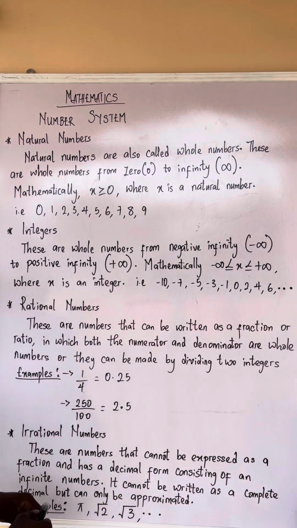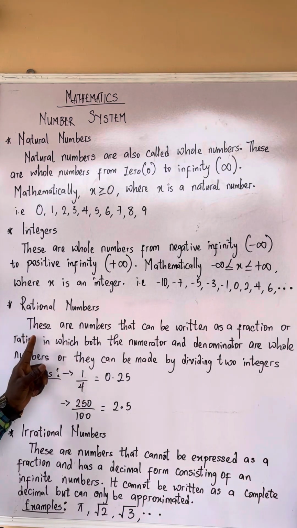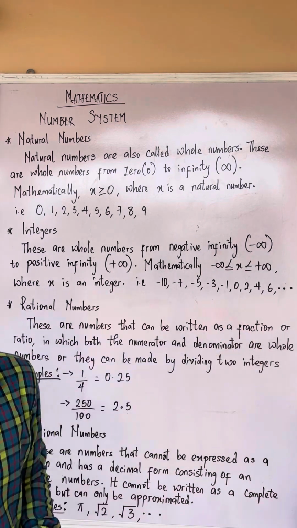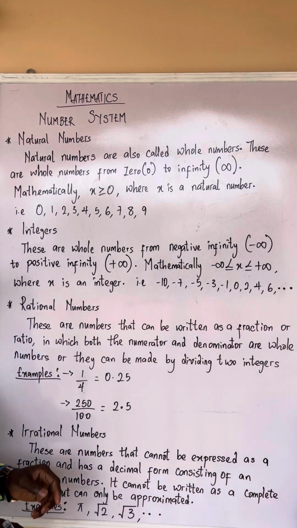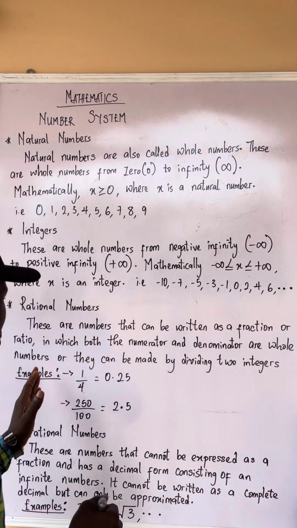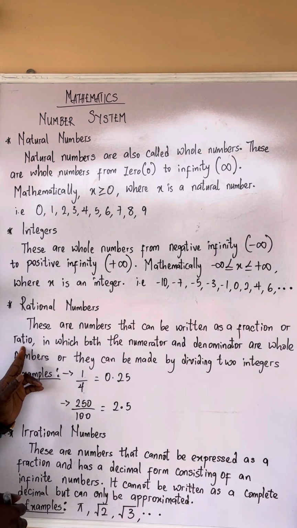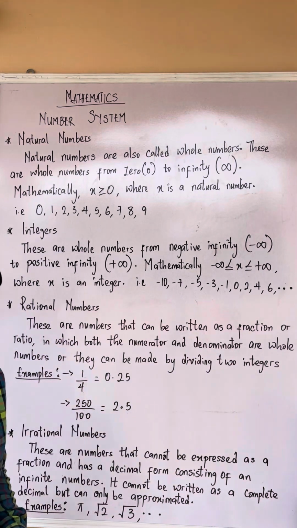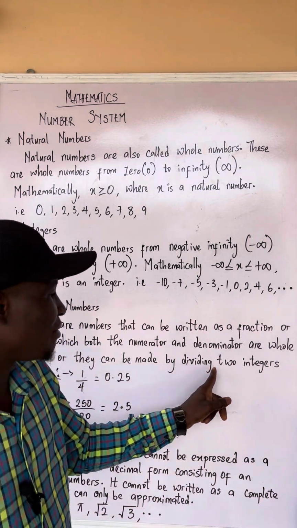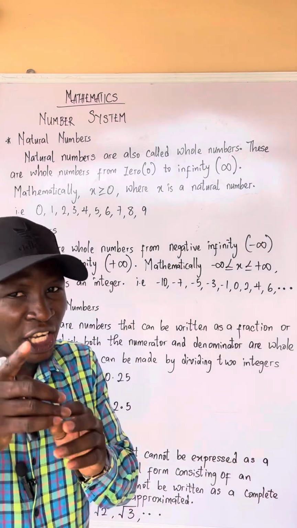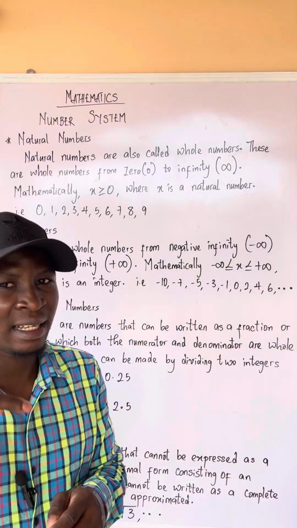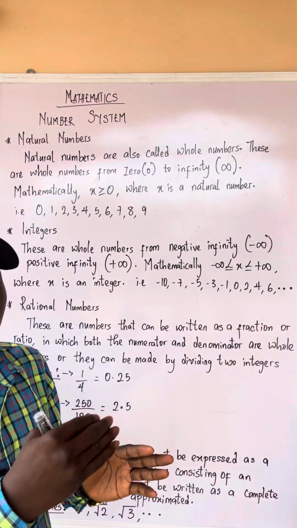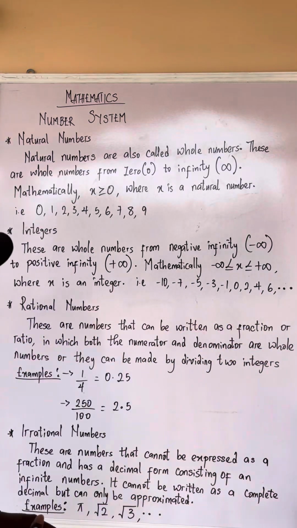Now, coming to rational numbers. Rational numbers are numbers that can be written as a fraction, or in the form of a ratio, in which both the numerator and denominator are whole numbers. Or they can be made by dividing two integers. Do you know the difference between natural numbers and integers? Integers can be negative, but natural numbers are just numbers from 0 to infinity.